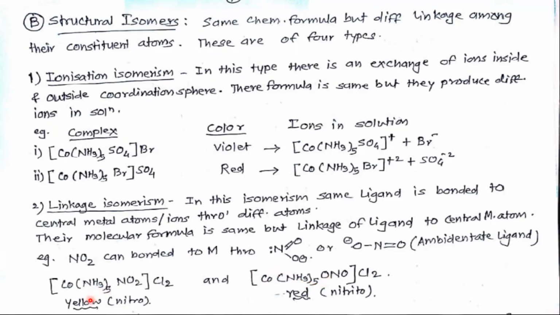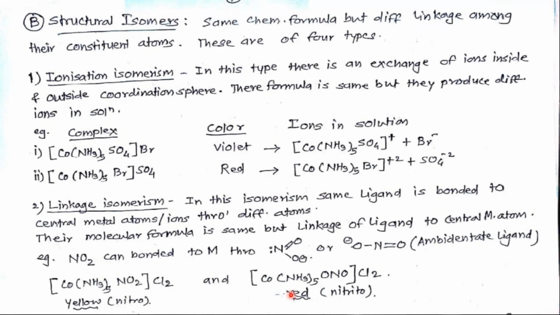So it is yellow in color and it is red in color. Their molecular formula is the same, but because of this linkage through different donor atoms, it is yellow in color and it is red in color.